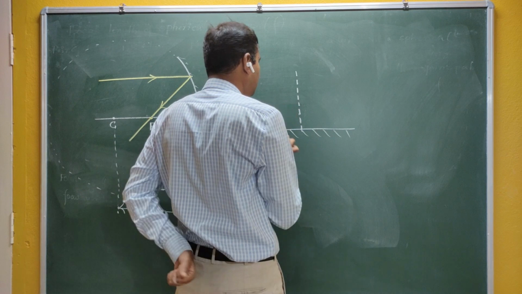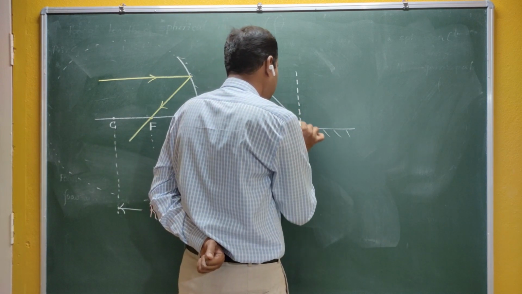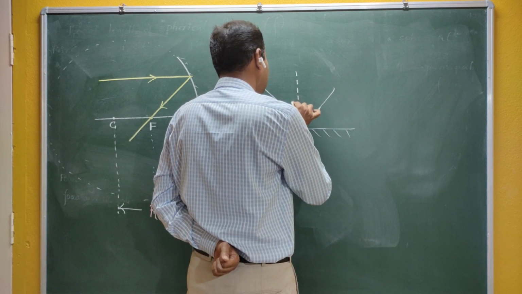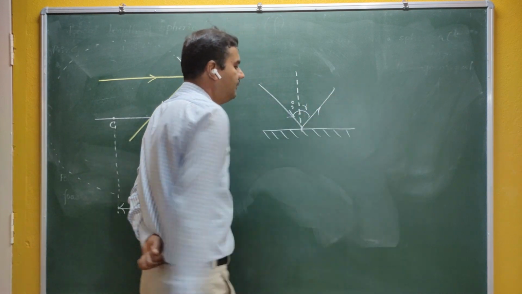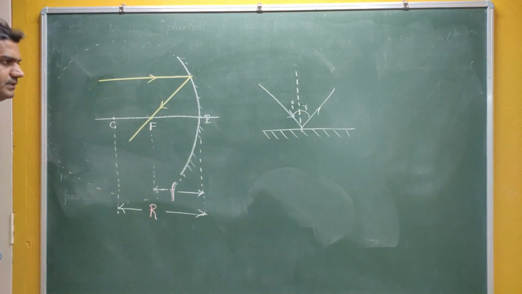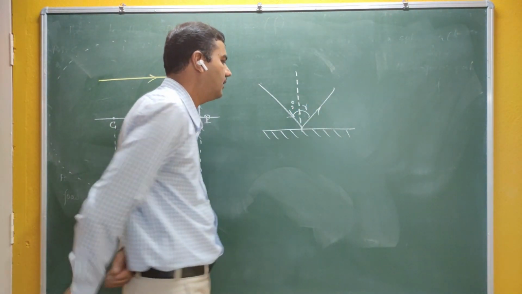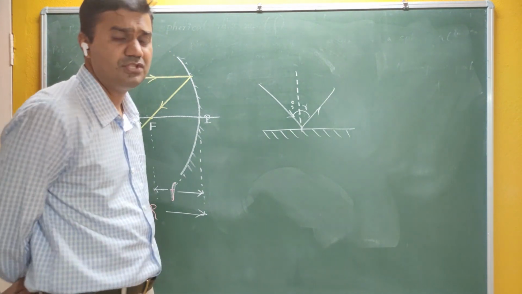Okay, now this is the normal here. So you can see here, this is the incident ray, this is the reflected ray, this is the angle of incidence, and this is the angle of reflection in case of plane mirrors. And what does the law of reflection say? That your angle of incidence should be equal to the angle of reflection.